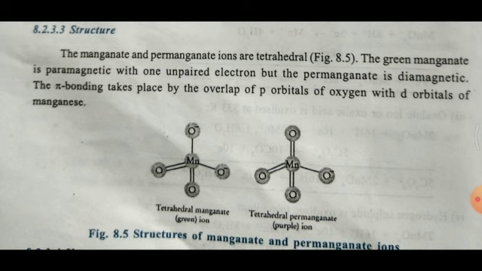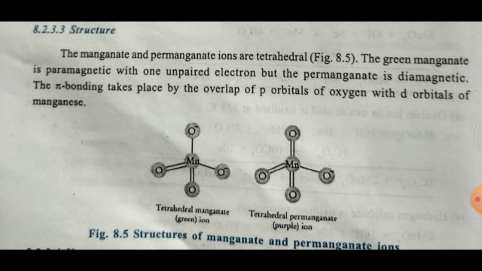Manganate is paramagnetic. The green colored manganate is paramagnetic because it contains one unpaired electron, whereas permanganate is diamagnetic because it does not contain any unpaired electrons. This you can see by writing the electronic configuration of manganate and permanganate.